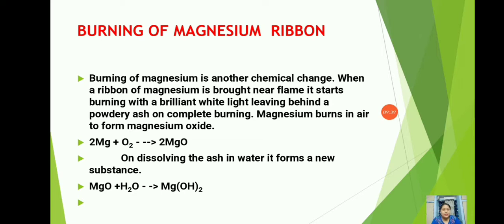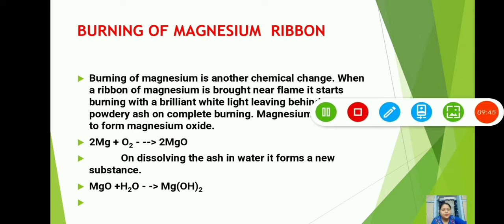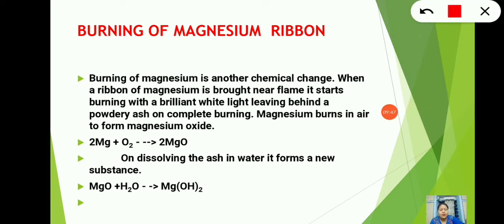So what happens? The magnesium burns in air to form magnesium oxide. So you can see here, this is magnesium ribbon, and in the presence of oxygen, when it burns, it gives magnesium oxide.